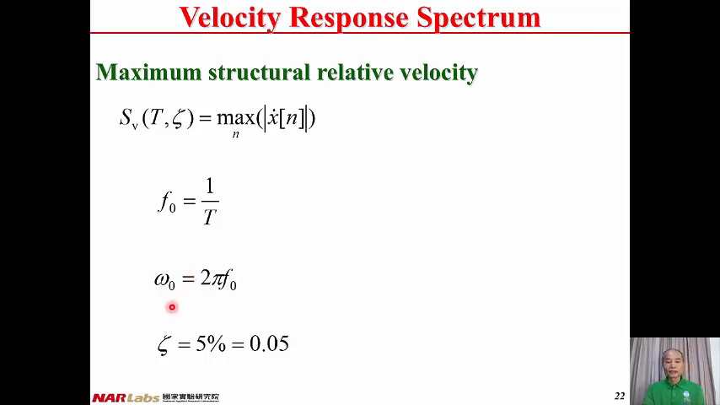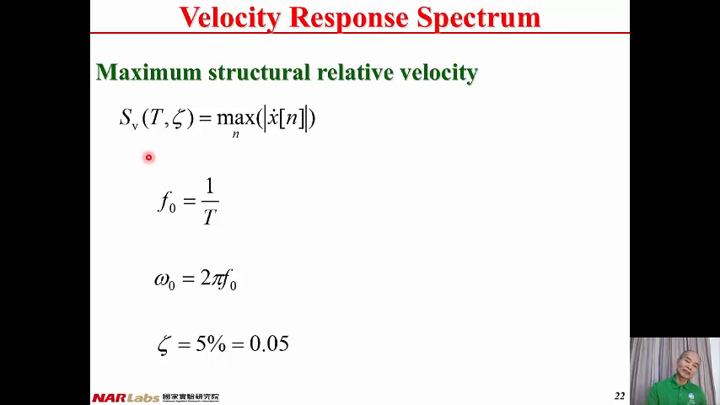From omega 0 and zeta, we can conduct the seismic analysis of the structure so that we can have the relative velocity of the structure at all steps. From this information, we take the absolute value and find out the maximum. There's the SV, that's the peak relative velocity of the structure.